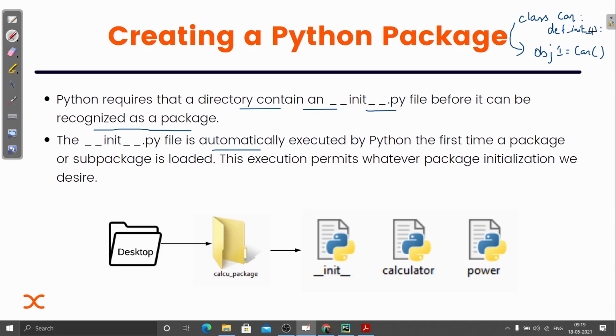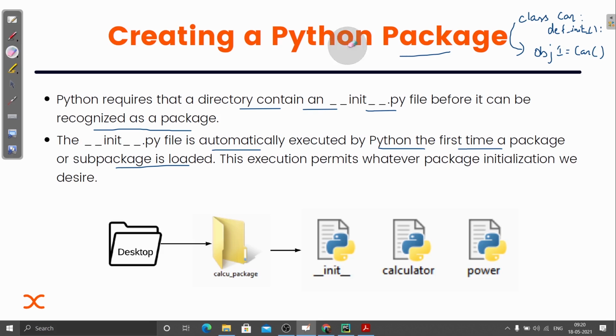Just remember that point. Just the same way, when we have this package and whenever we import or use it, the __init__.py is automatically executed by Python the first time a package or sub package is loaded. Like the way, when we saw the concept of class, we had this __init__ function and it was automatically called. Sometimes we manually defined that function, or you can even leave it, but it was called automatically by the interpreter.